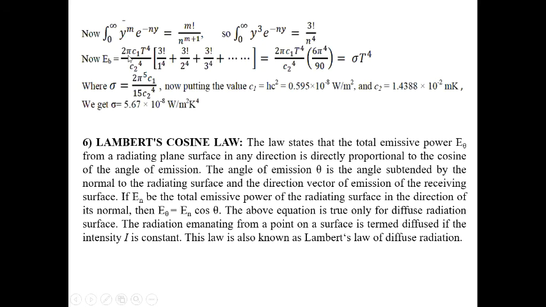So we can write 2 pi c1 T to the power 4 by c2 to the power 4 times factorial 3 by n to the power 4. First the term will be y cube into e to the power minus y, then the second term will be y cube e to the power minus 2y. In this way for all terms.